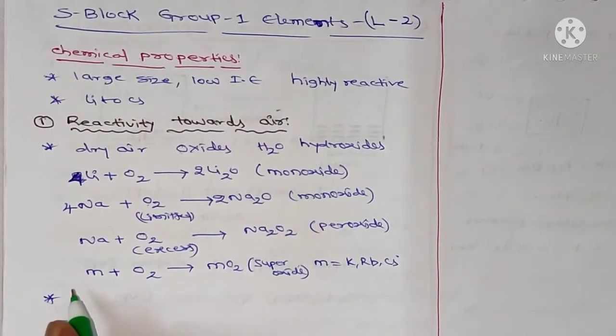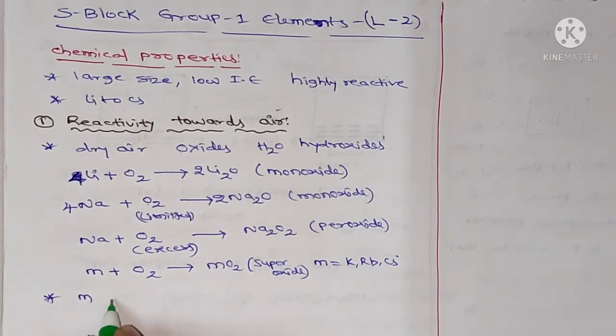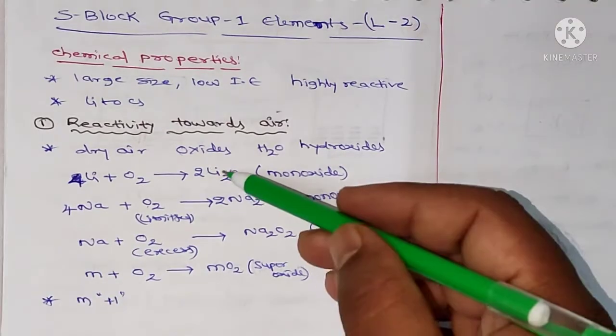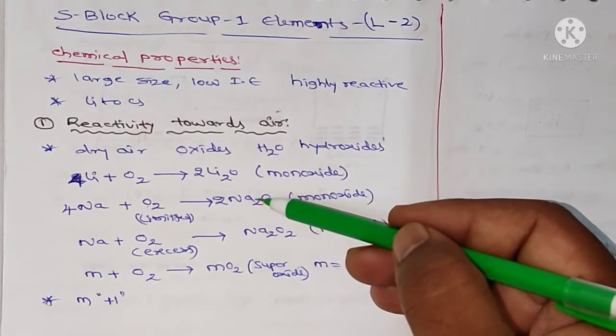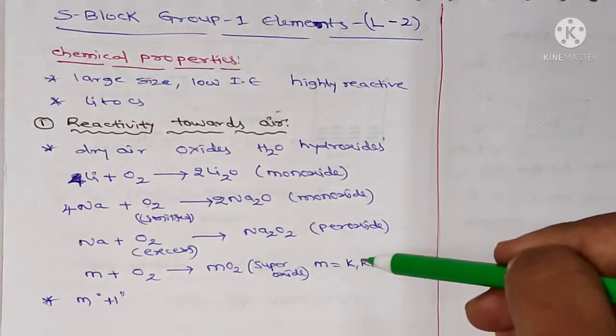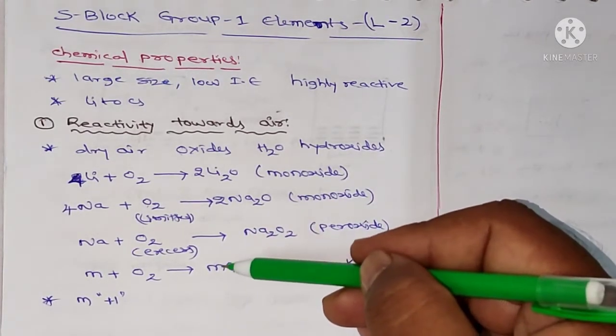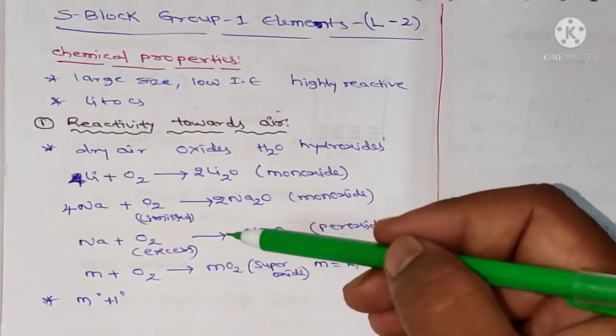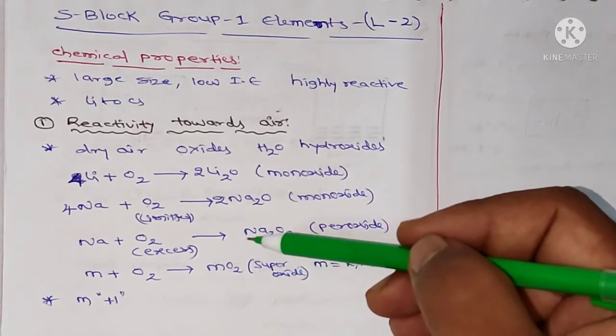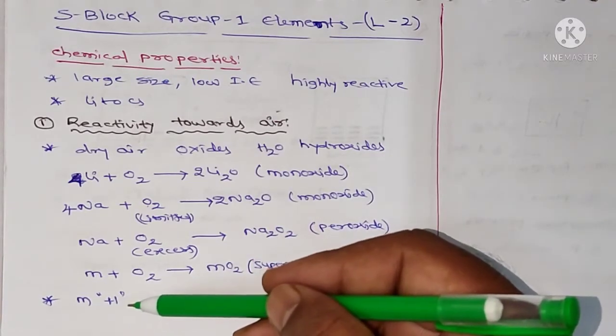In all oxides, the oxidation state of the alkali metal is +1. So lithium oxidation state +1, sodium oxidation state +1, potassium, rubidium, cesium oxidation state +1. In all oxides, the oxidation state of the alkali metal is +1.